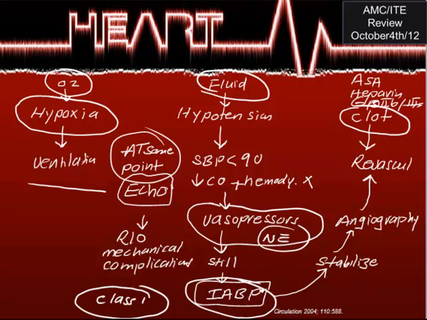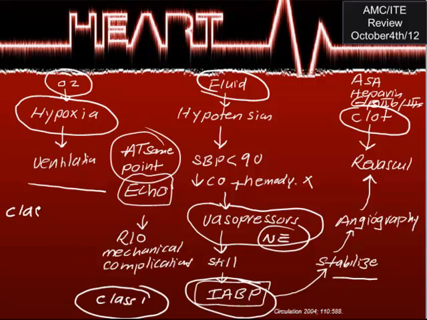Now, you treat with IABP and the patient is stabilized. Once the patient is stabilized, you go with angiography and revascularization. So angiography and revascularization is the specific measure for clot treatment. So you have specific measures: for hypotension, vasopressor and intra-aortic balloon pump; for a clot, angiography and revascularization; and for hypoxia, ventilation. Okay. There is also a class 2 indication.